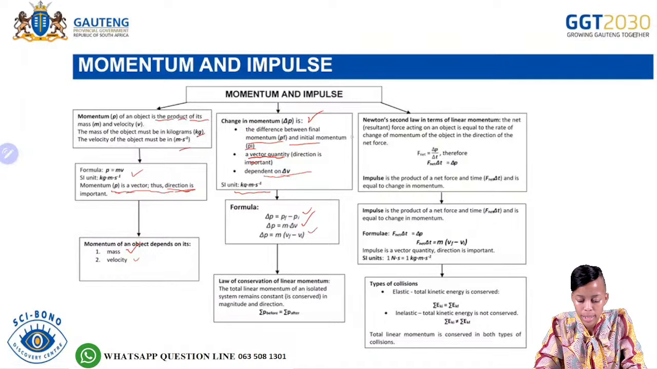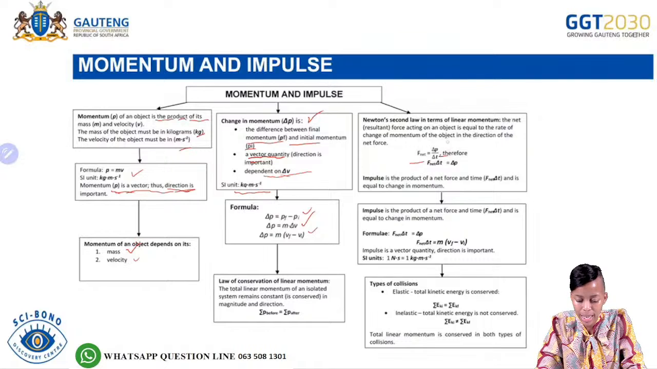And then we also covered Newton's second law in terms of linear momentum, which says the net resultant force acting on an object is equal to the rate of change of momentum of the object in the direction of the net force. So it says the net force, F net, that is acting on an object, is equal to the rate. When we speak about the rate, we are speaking about the time. So it's equal to the rate of what?